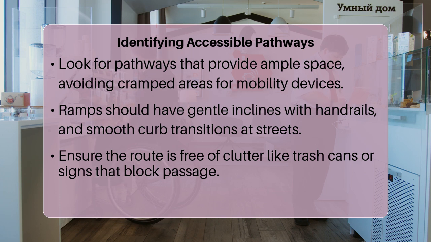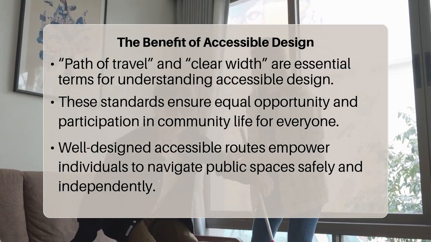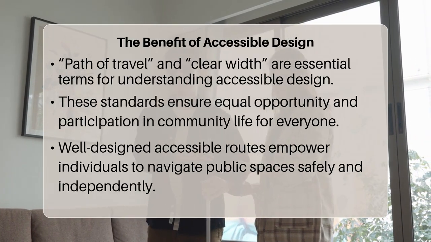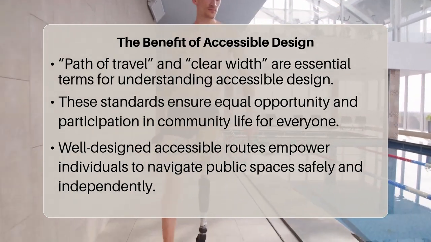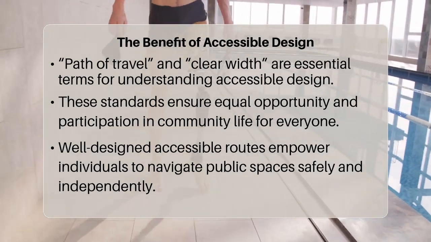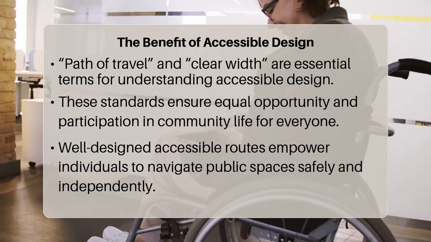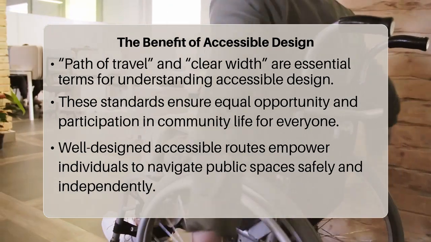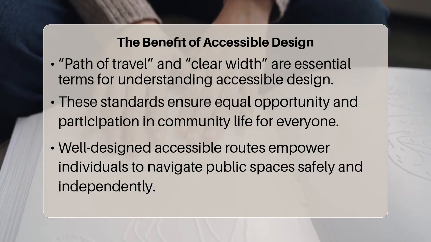Understanding these elements means recognizing the path of travel and clear width are more than just technical terms. They are critical components for independent mobility. An accessible path of travel guarantees a continuous, unobstructed way of getting where you need to go. Clear width ensures adequate space, typically 36 inches minimum, for mobility devices. These are not just guidelines. They are fundamental rights, guaranteeing equal opportunity for participation in community life. It is about creating an inclusive environment where everyone has the freedom to move about without facing unnecessary barriers.